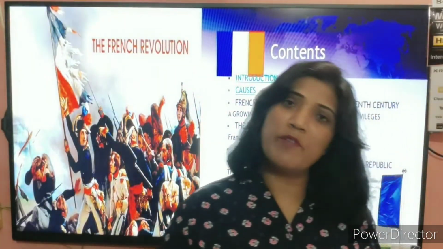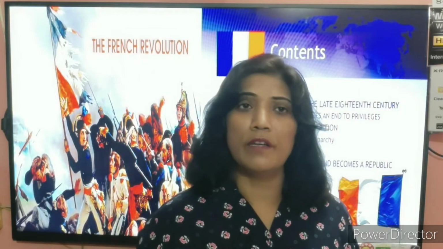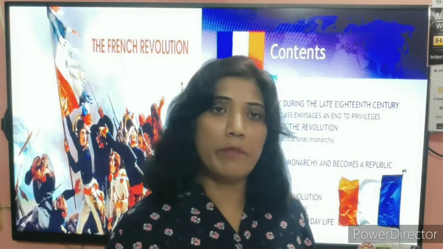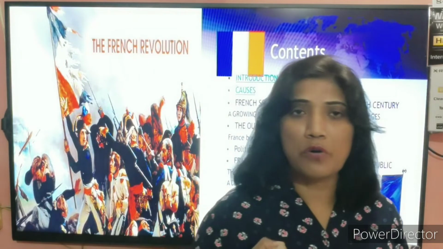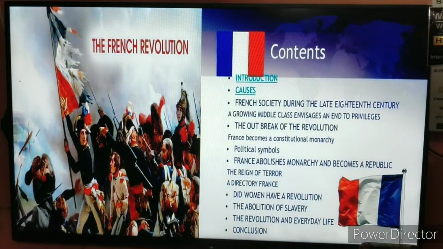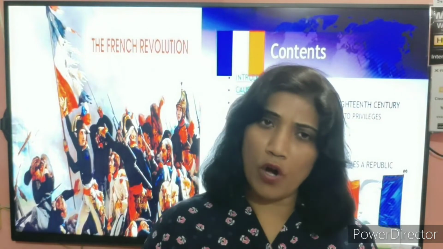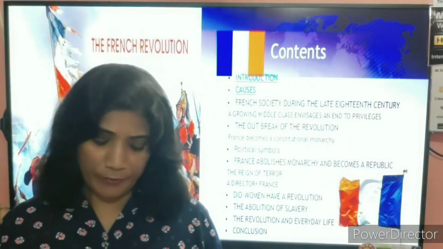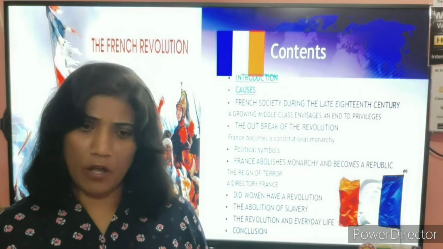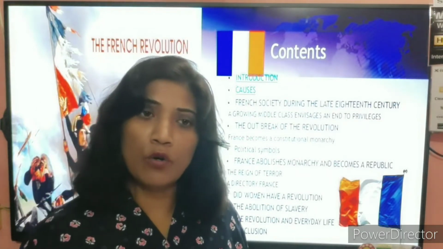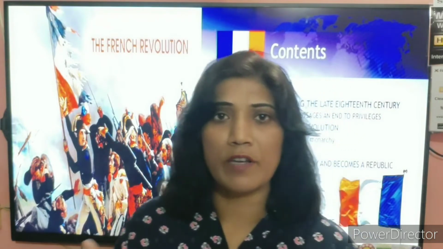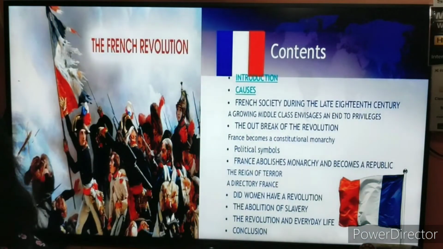In this armed fight at the Bastille prison, the commander was killed by the people's militia. I have already told you that the Bastille was hated by all the people, and it was the despotic symbol of the king's power. All those who went against the power of the king were arrested and kept in that Bastille prison.